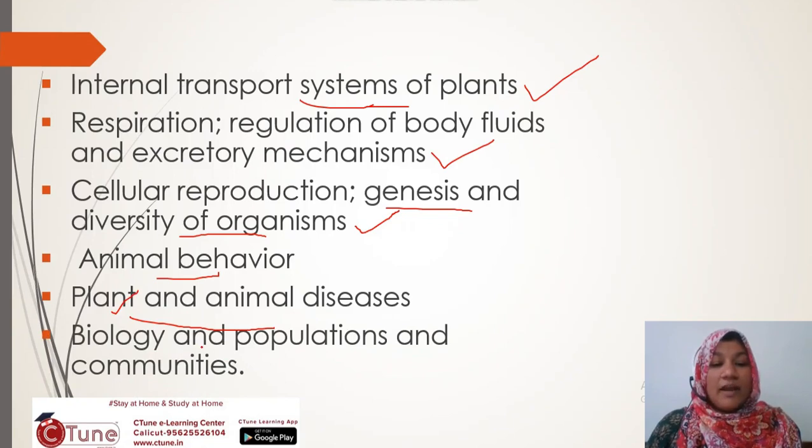Next is biology of population and communities. It is an ecology topic. What do you mean by population? A group of individuals of the same species constitutes a population. Then what is a community? A community is a group of populations, that is, different types of populations together form communities. Then MCQ questions will be asked based on this: which type of community, which type of population, which type of ecosystem.